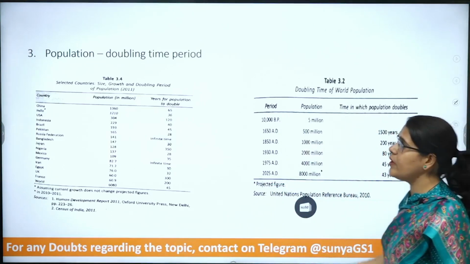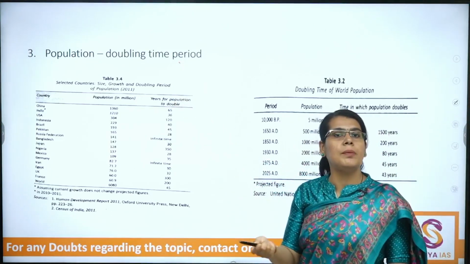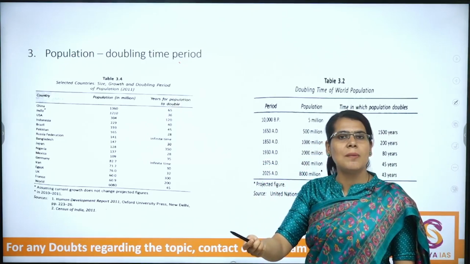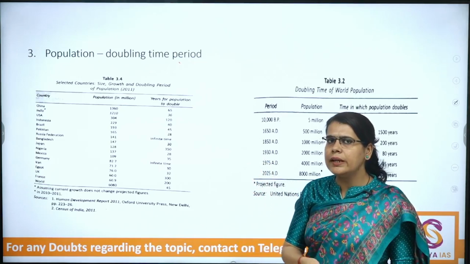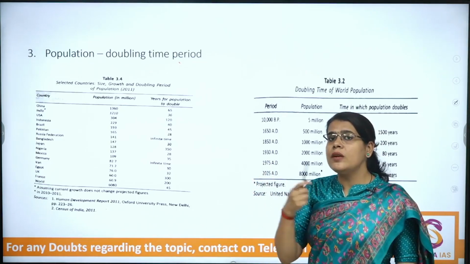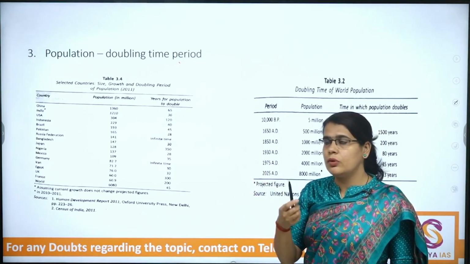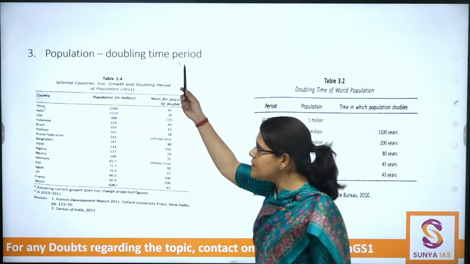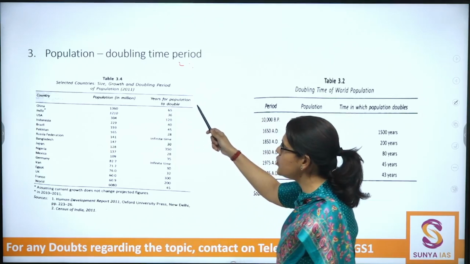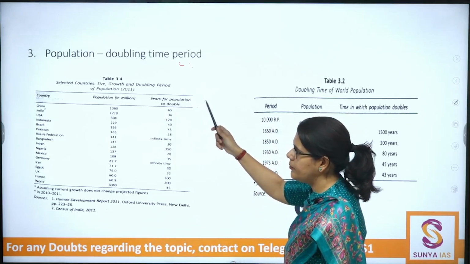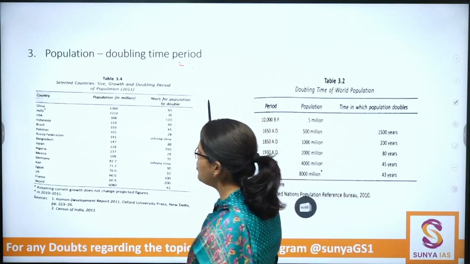The next point, very important: he talks about the doubling time period. So what is the doubling time period? As per Malthus, it is 25 years. But is it necessary that it will double after every 25 years? No, not necessary. We have seen that in the case of different countries also: years for population to double.